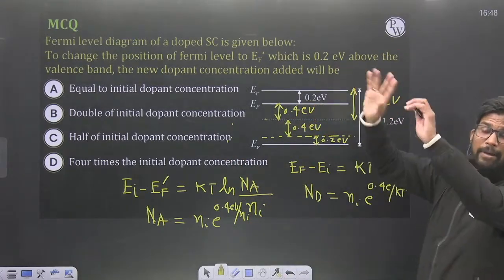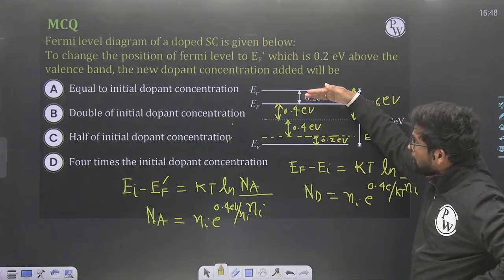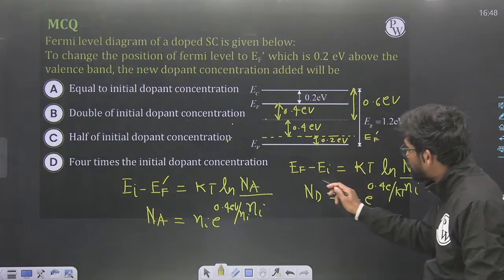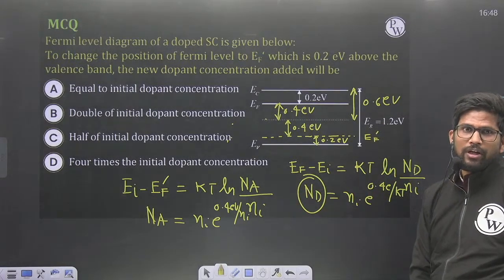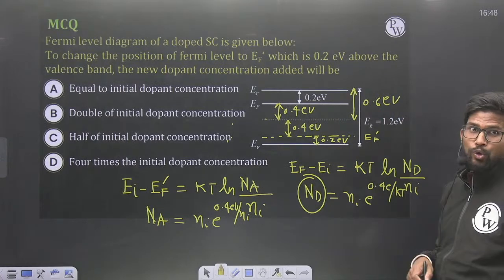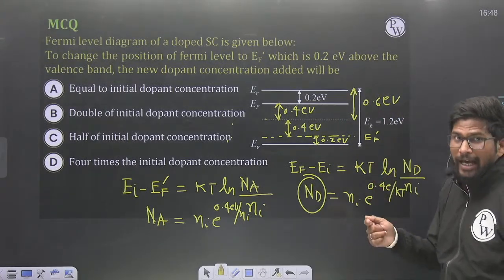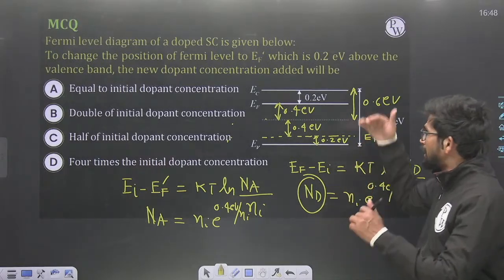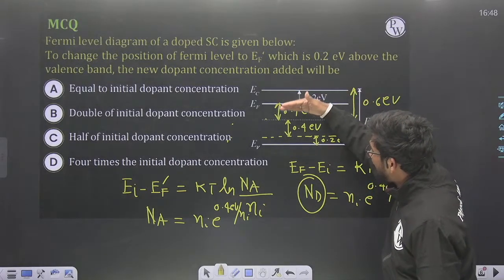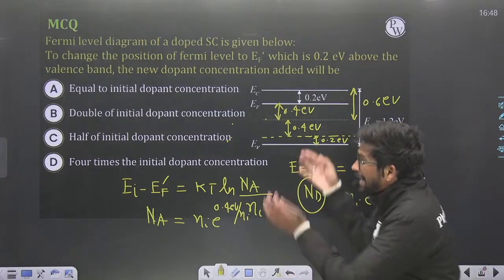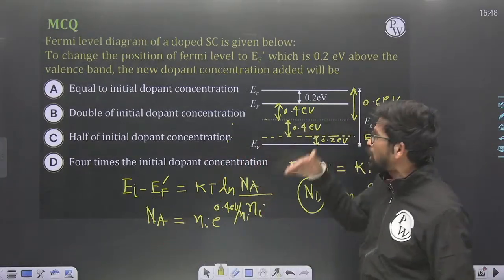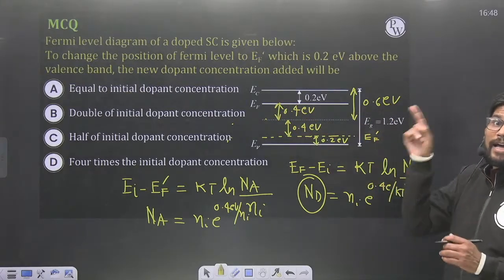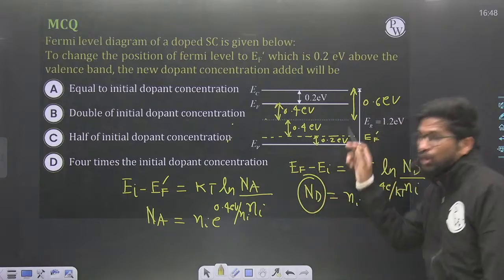But my semiconductor is initially of N type and the Fermi level is at this position. So already this much of donors are there. So I need to add acceptors so that they compensate the initial donors, so that the semiconductor becomes from n type to intrinsic type. Then I can add additionally this much of acceptors so that the Fermi level will shift from EI to EF dash. So first I need to add acceptors which will compensate the initial donors.